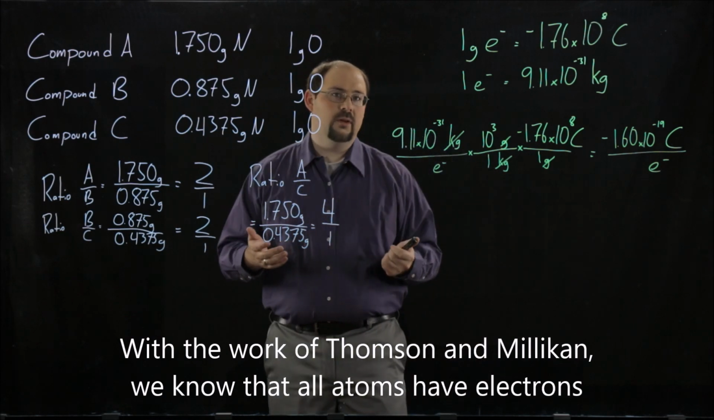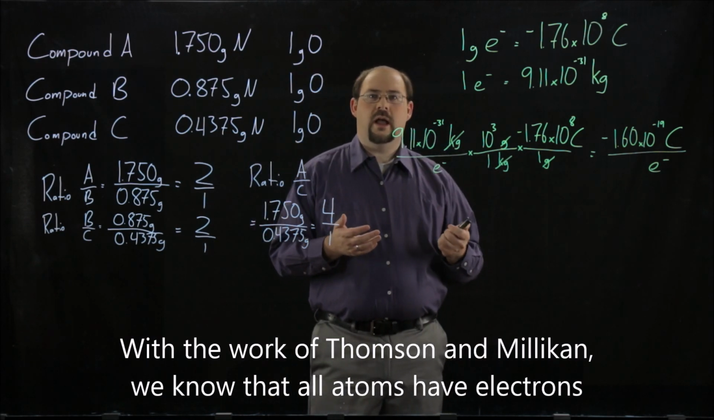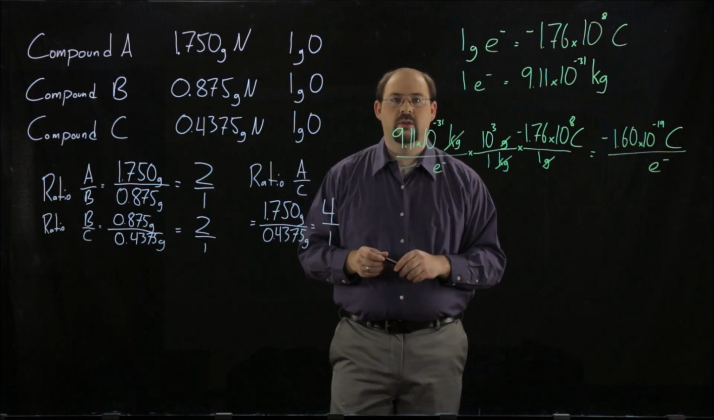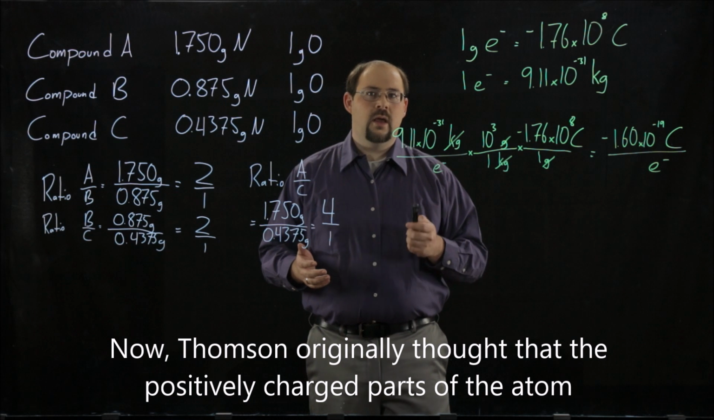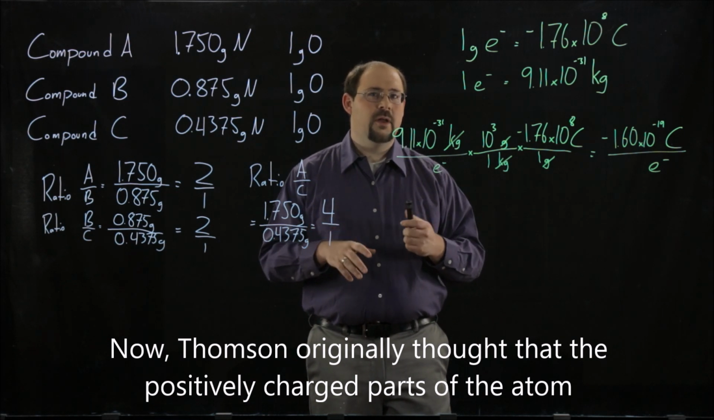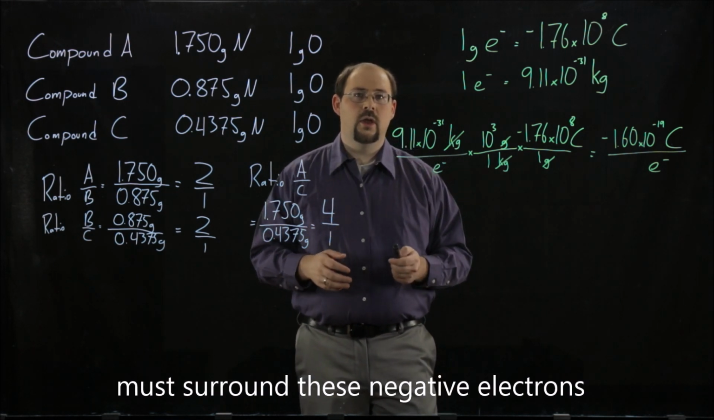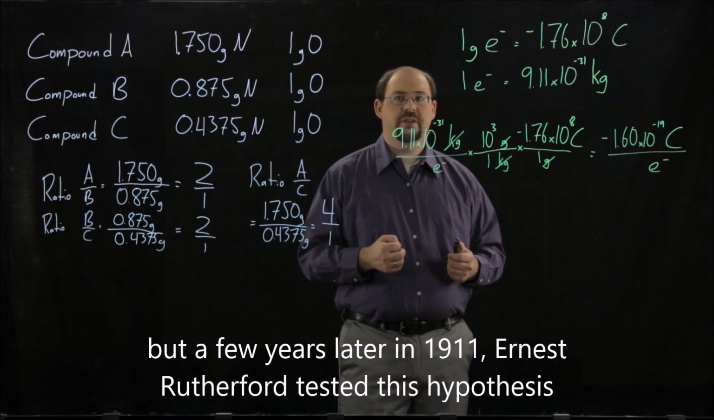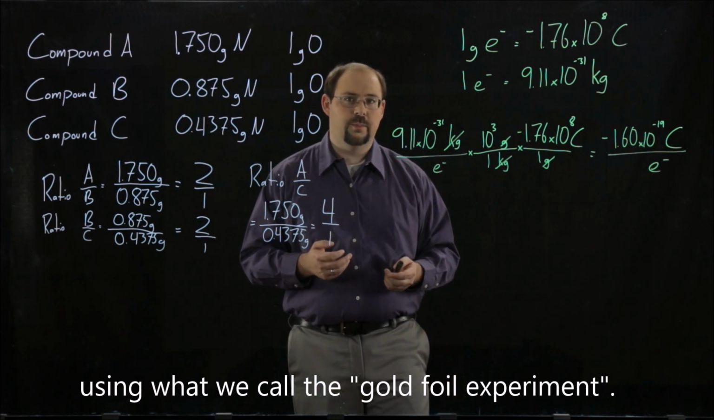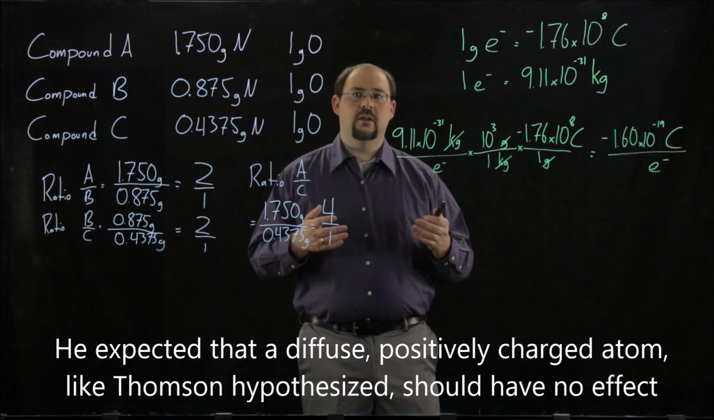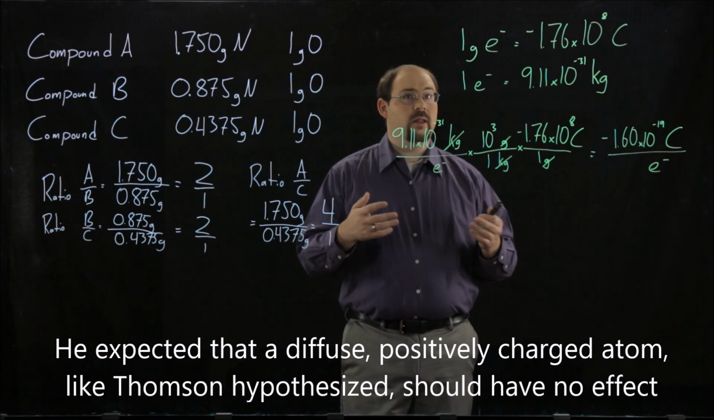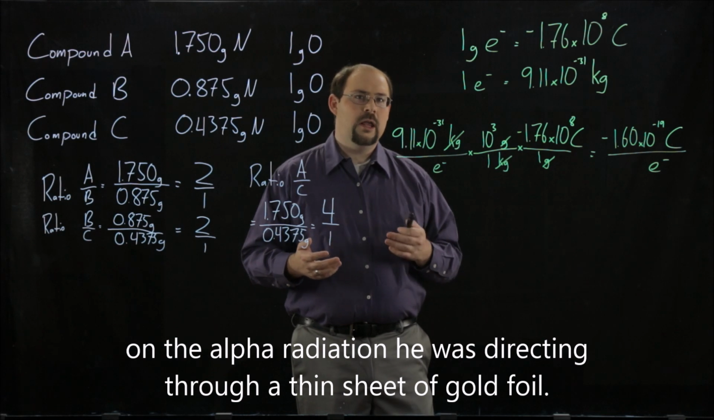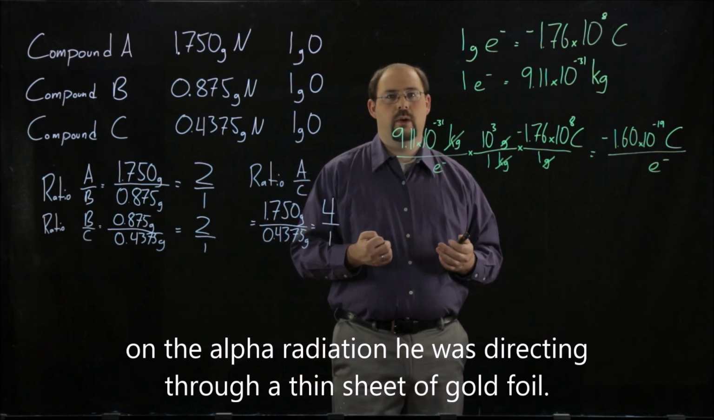With the work of Thomson and Millikan, we know that all atoms have electrons existing as very small negatively charged particles. Now, Thomson originally thought that the positively charged parts of an atom must surround these negative electrons. But a few years later, in 1911, Ernest Rutherford tested this hypothesis using what we call the gold foil experiment. He expected that a diffuse positively charged atom, like Thomson hypothesized, should have no effect on the alpha radiation he was directing through a thin sheet of gold foil.